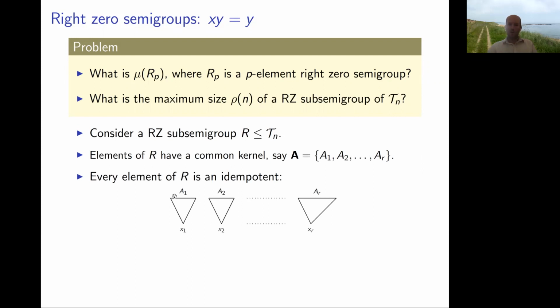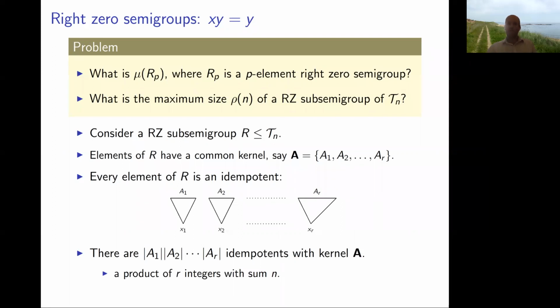And so now we've got a bunch of idempotents with this fixed kernel. So we've got A1, A2 up to AR fixed, and we just want to choose the X's. Now X1 has to be some element of A1, X2 has to be some element of A2, etc. There's this many ways to choose those things. They're all idempotents and they all happen to form a right zero subsemigroup. So this is a product of numbers which add to n. A1 union A2, etc.